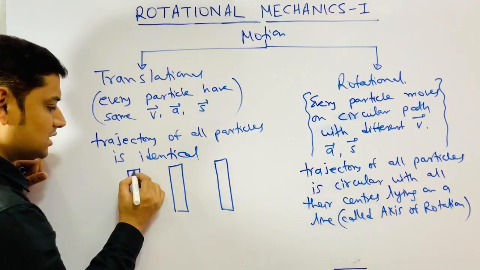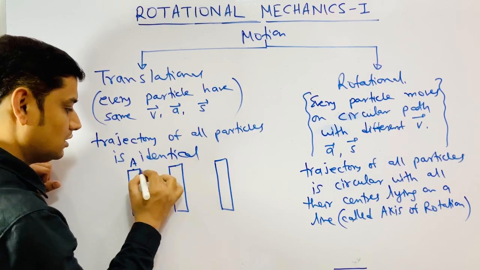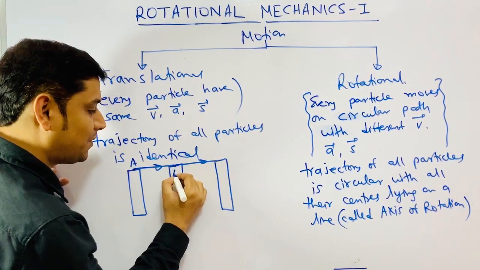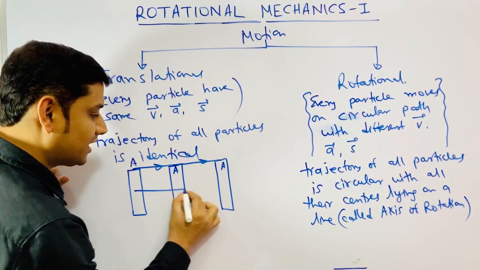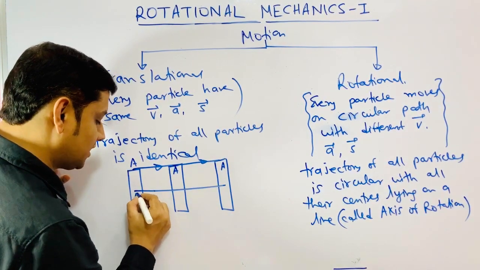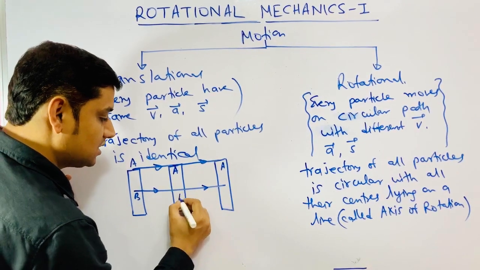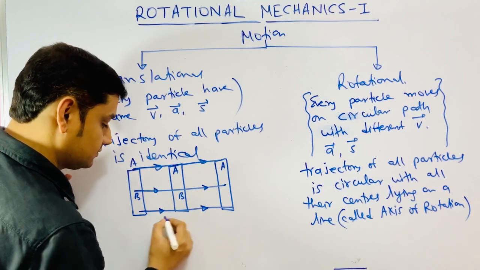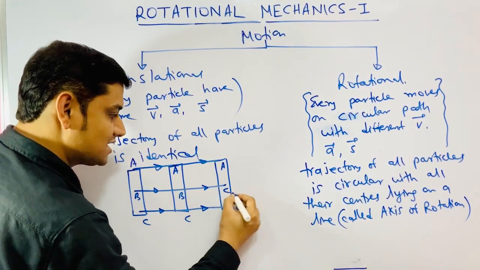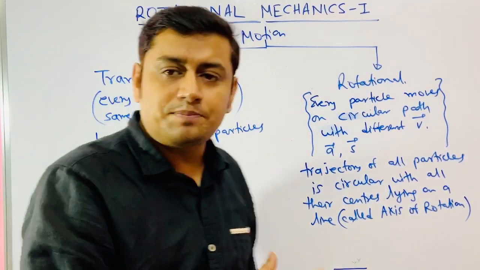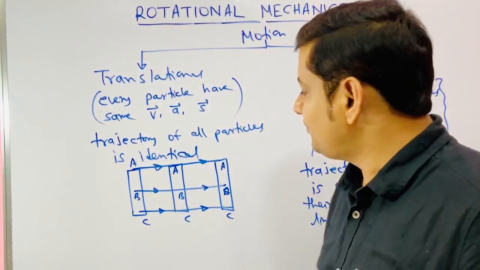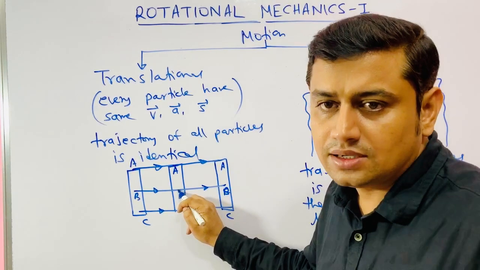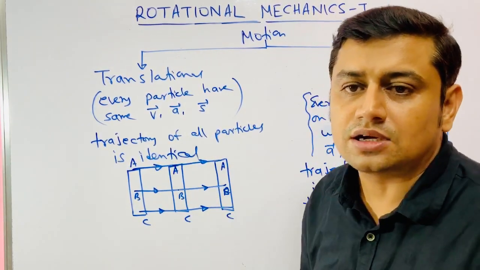So say this is a point A. Now this point reaches here, A. Again this point reaches here, A. This is the trajectory of particle A. This is the trajectory of particle B. This is the trajectory of particle C. So you can see every trajectory is identical. If I am saying at this point the velocity of B is vector V, that means the velocity of all the particles is vector V.